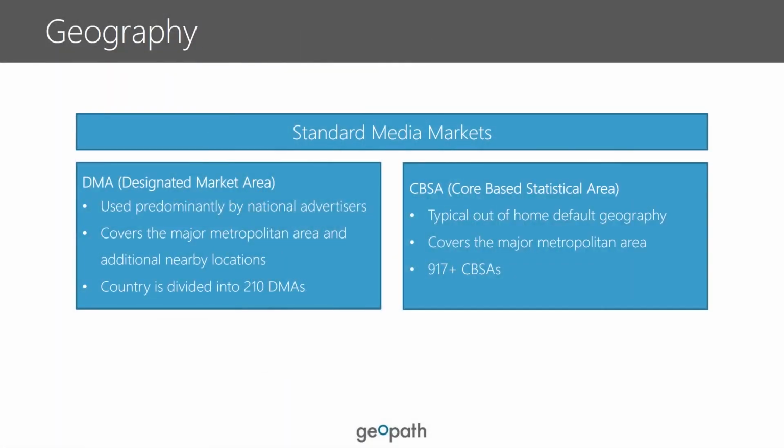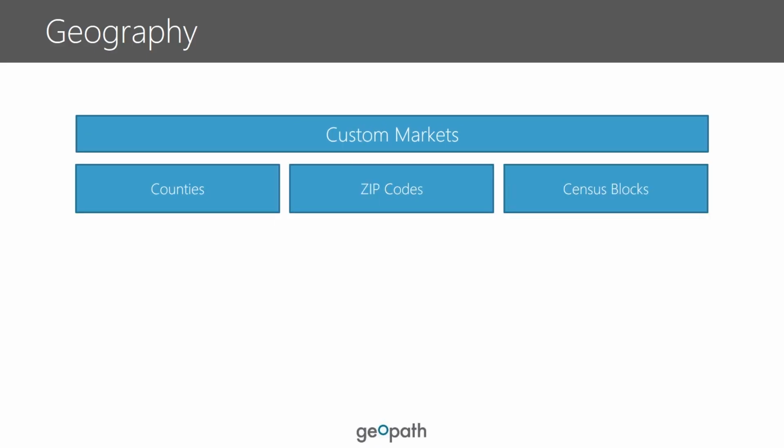Geography is the media market from where the advertiser sources their business and can be identified through standard media markets, like designated market area or core-based statistical area. The definitions can be seen here. There is also the ability to evaluate customized breaks such as individual counties, zip codes, and even census block.